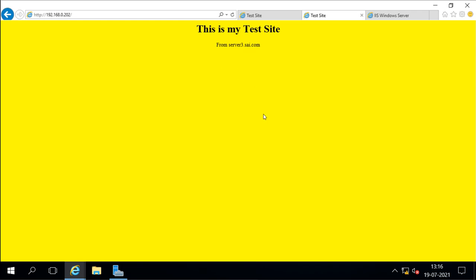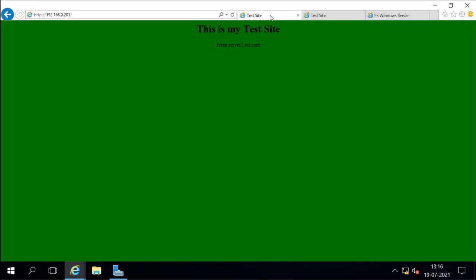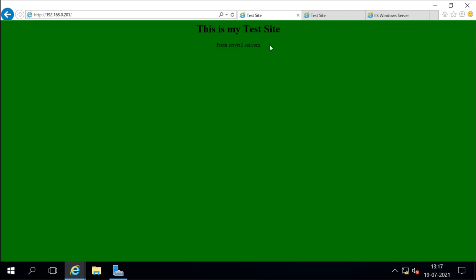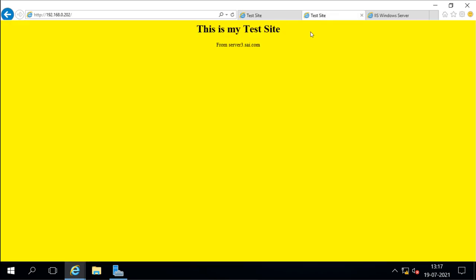But when we configure the services for a cluster, we will not make any changes. We will put the same data on both servers. So when the services switch from server 2 to server 3, the user will not notice that the services are changing. But for testing purposes, I used a different color and different text here, so that when we change, we will see it.